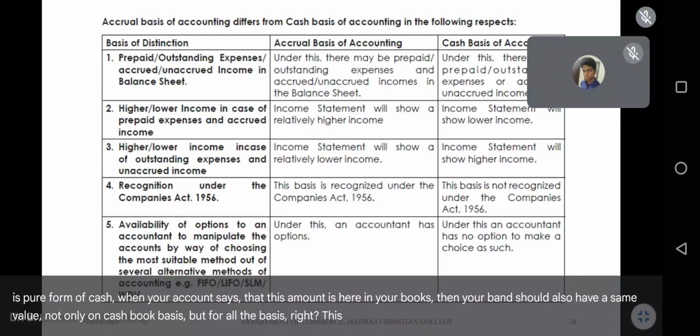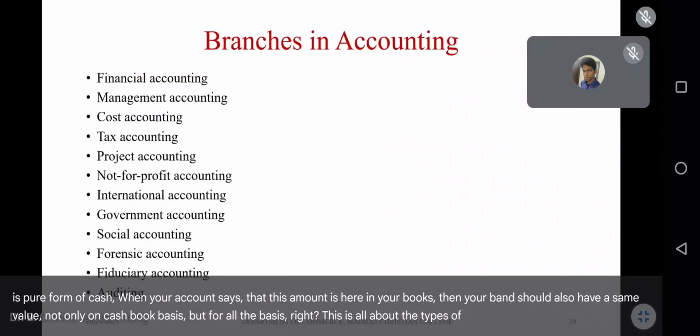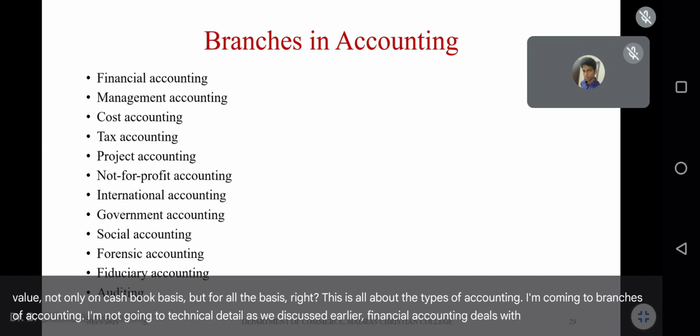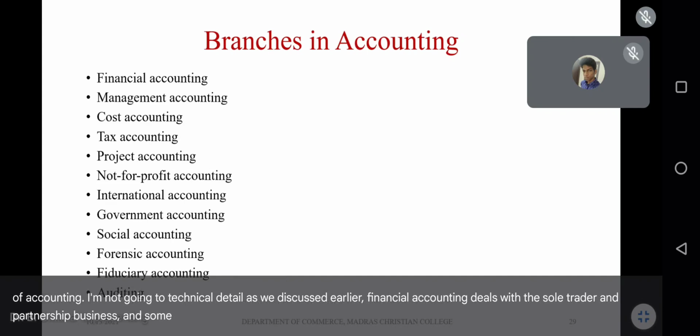Right? This is all about the types of accounting. I'm coming to branches of accounting. I'm not going into technical detail. As we discussed earlier, financial accounting deals with the sole trader and partnership business and some special business related to individual business affairs. Management accounting is basically for decision making in business.